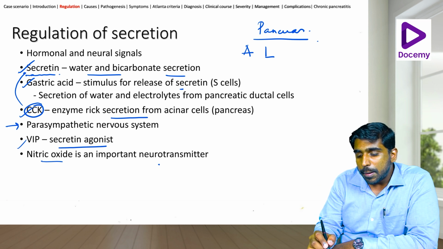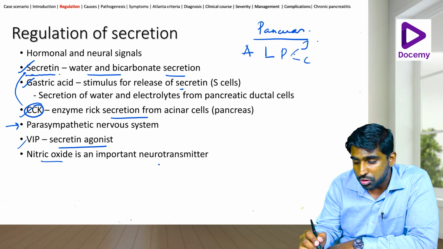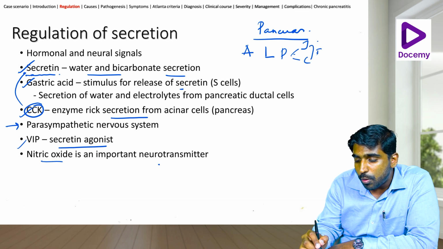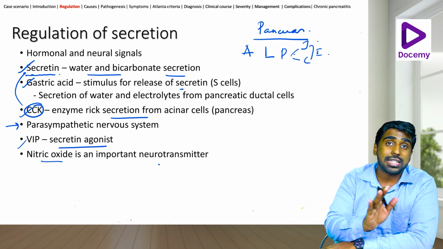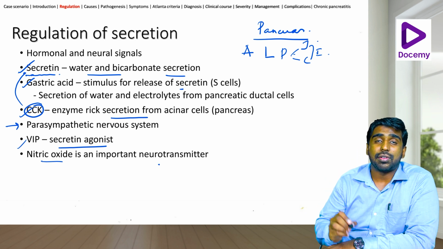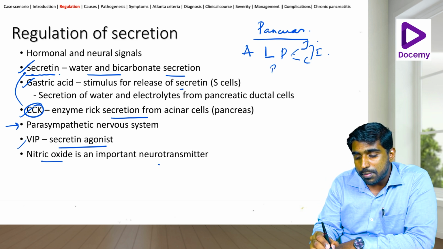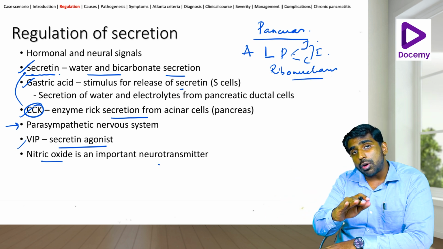Then you have the proteolytic enzymes, which are mainly trypsinogen and chymotrypsinogen. These are called the endopeptidases. Now, what are the exopeptidases? We know the carboxypeptidases as well as the aminopeptidases. So, these are two other exopeptidases that we have an idea about. Then we have the ribonucleases. So, how does this release occur?